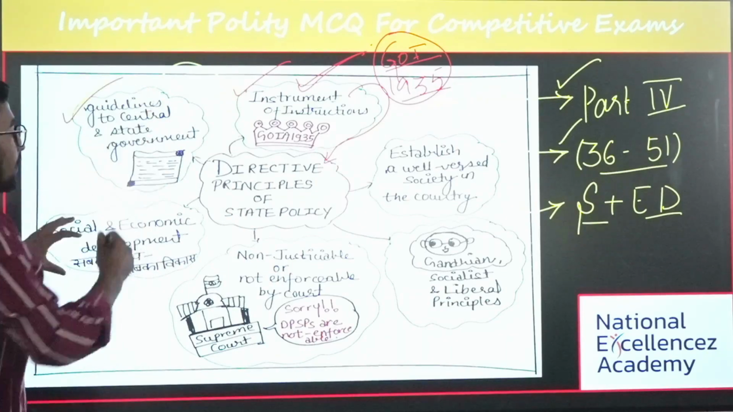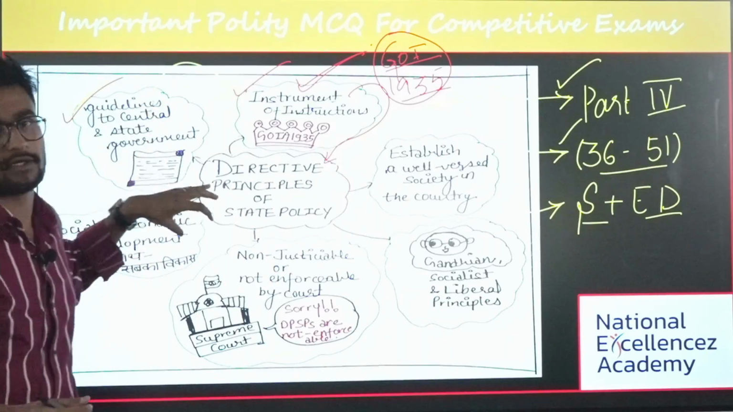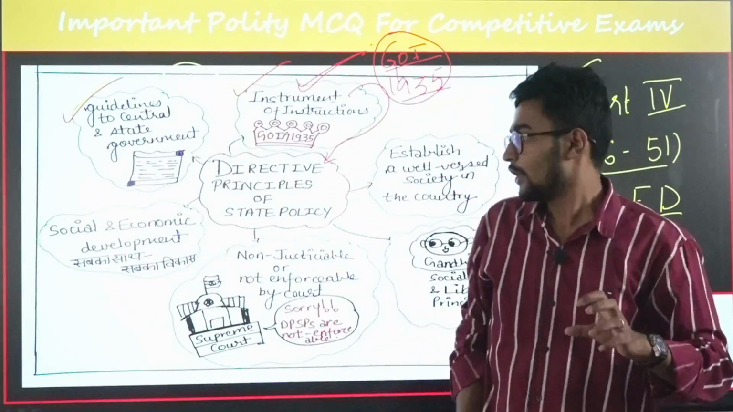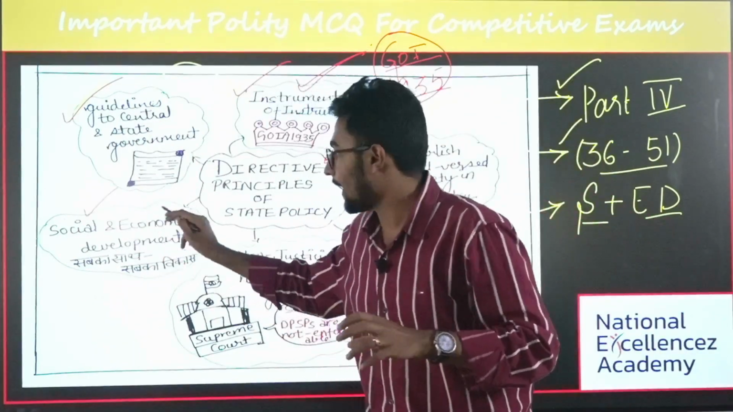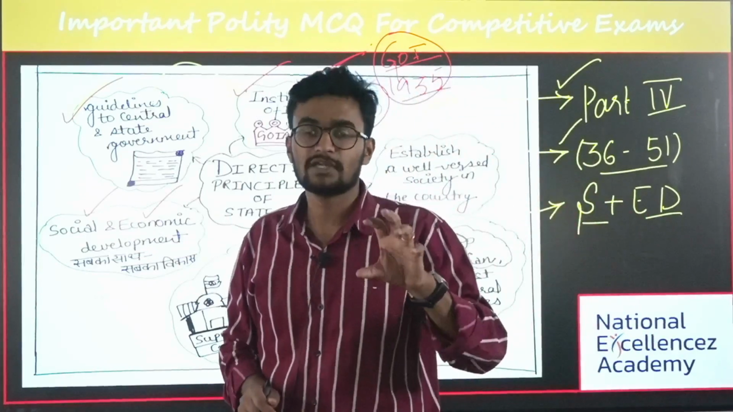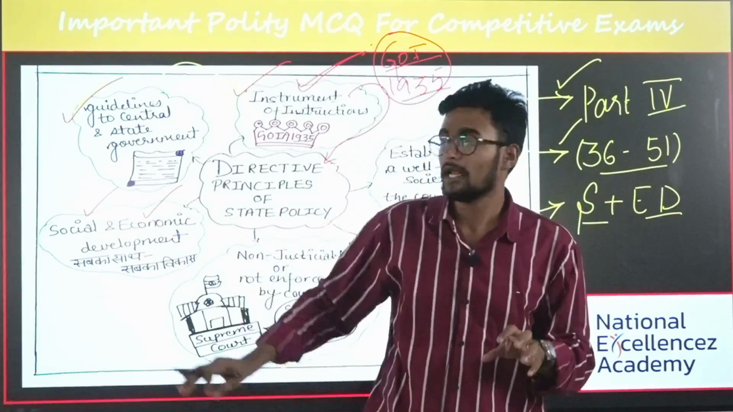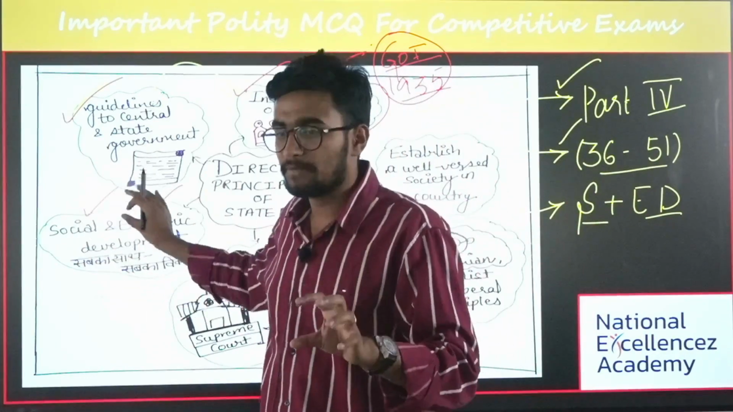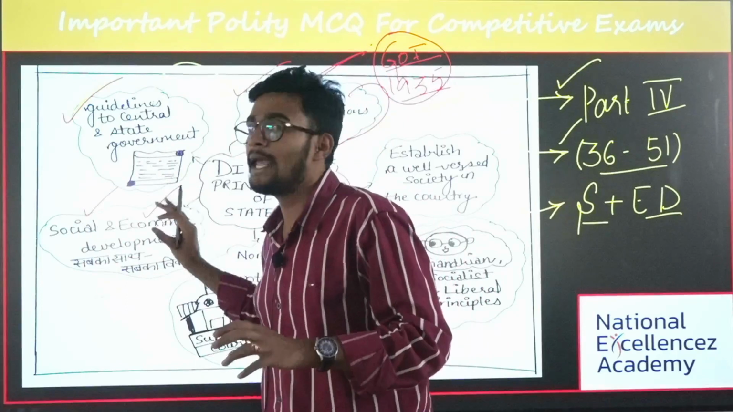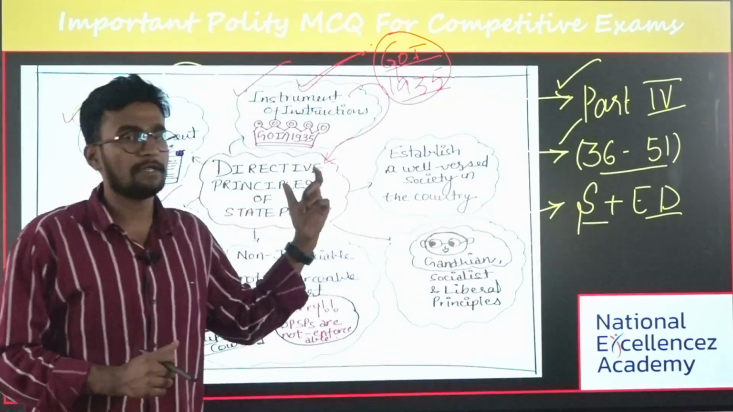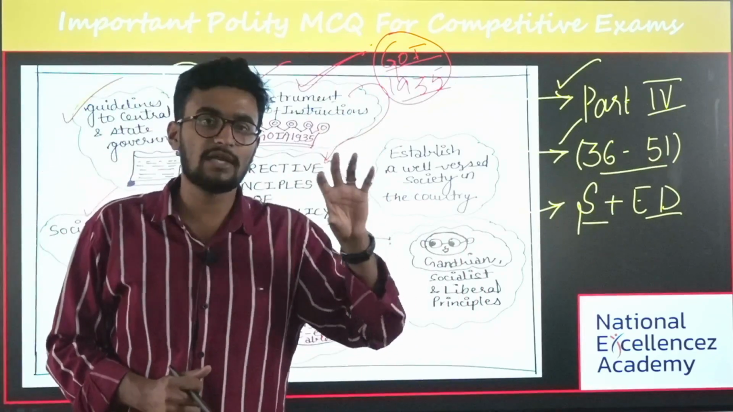And the third most important thing is, what is the objective of DPSP? The objective of DPSP is to achieve social and economic democracy. Whereas fundamental rights talk about political democracy, DPSP talks about social and economic development. Is it clear? And the next important thing is, DPSP is divided into three major areas.